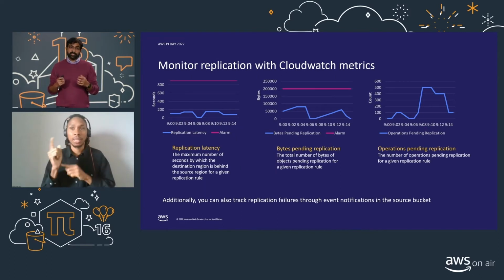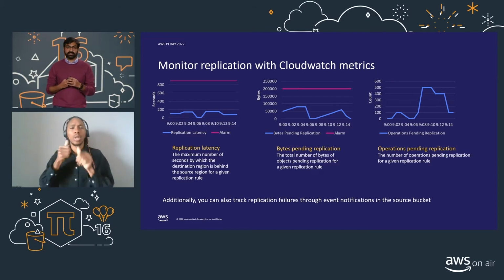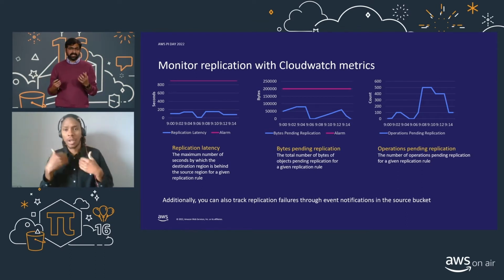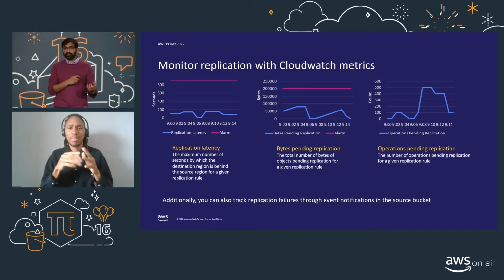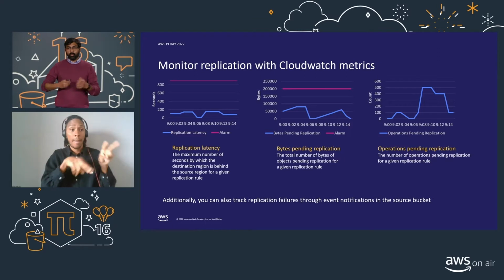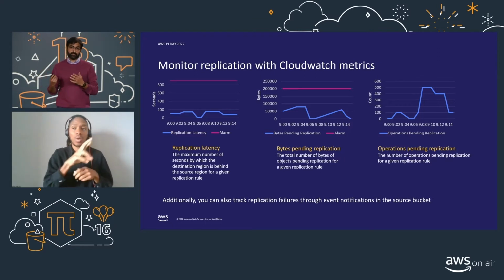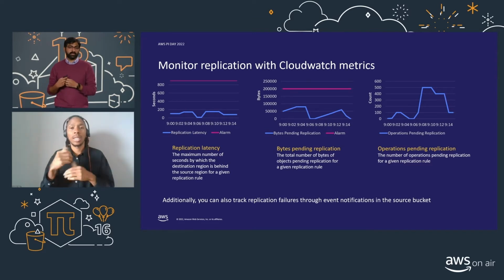And with replication, you can also turn on replication metrics. This is a way for you to track how your replication status is doing. So you can track how many objects you have pending, how much data you have pending, and what is the latency between the source and the destination bucket when you're moving your data. And you can monitor this either using the S3 Management Console or using the Amazon CloudWatch dashboard. Additionally, you can use the replication metrics to get failure events that help you diagnose and correct any issues with the replication as well.